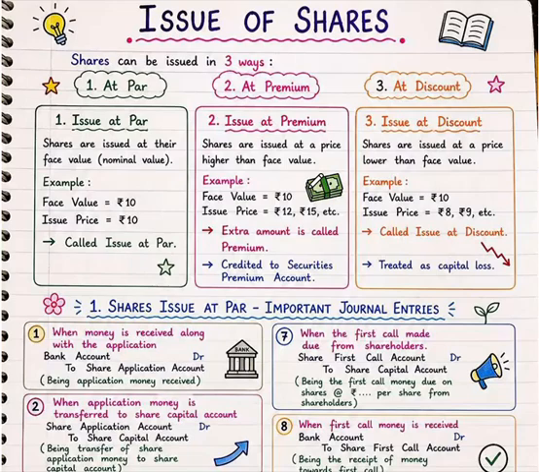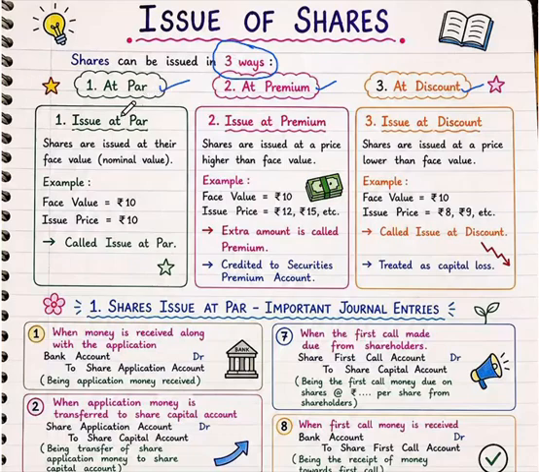In this video, we are going to discuss a very important topic, issue of shares. So first of all, a company can issue shares to the public in three ways. Number one is at par, number two is at a premium, number three is at a discount. So here the first way is at par.